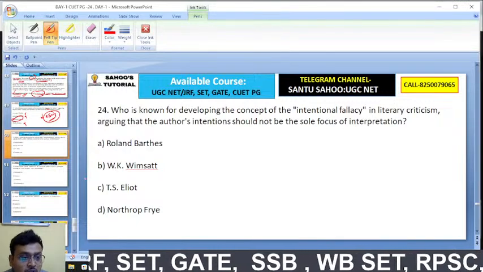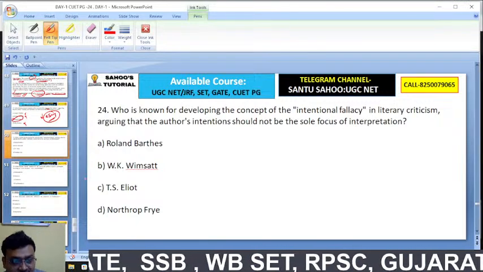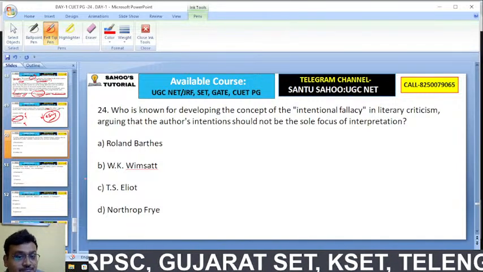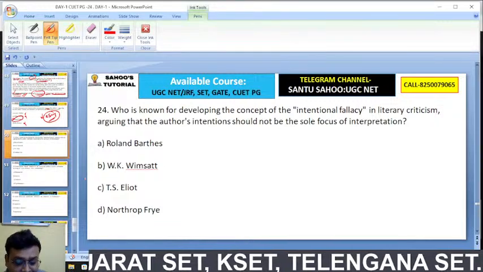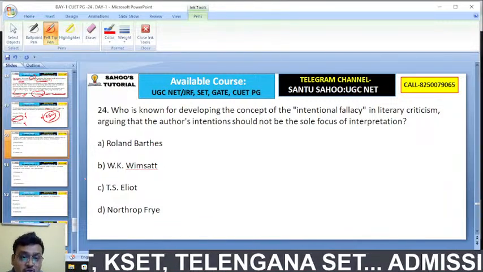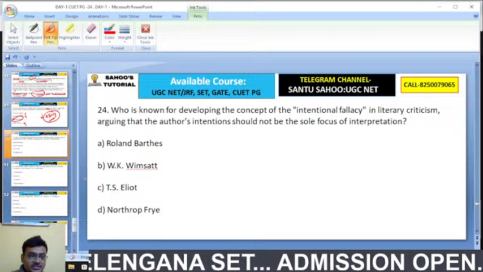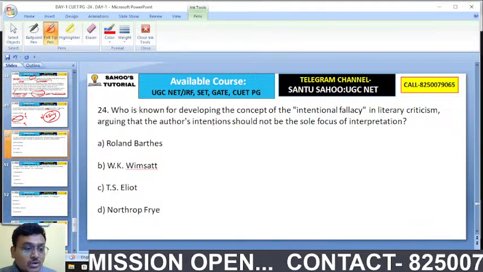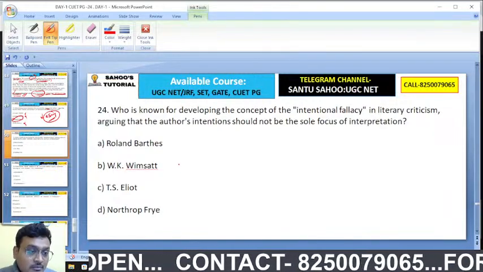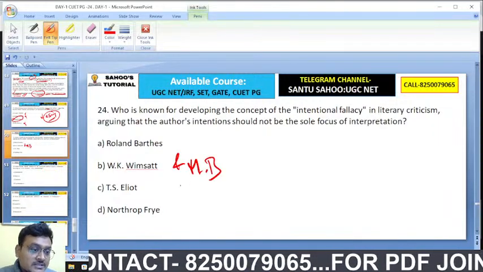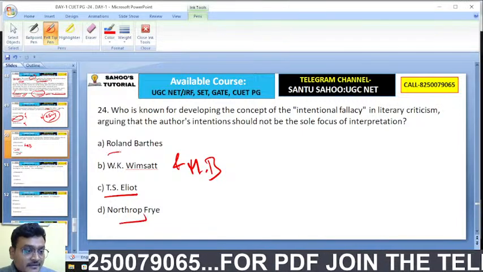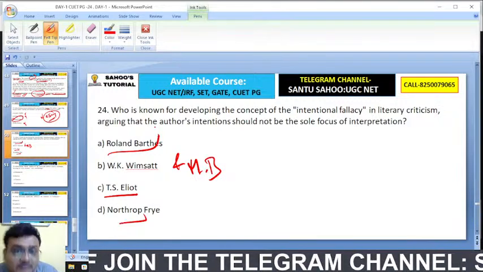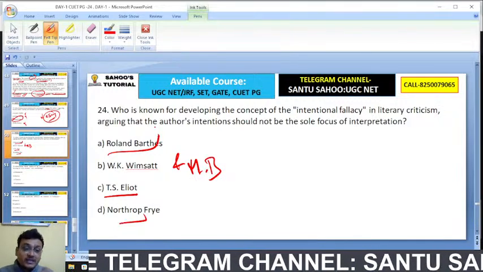Who is known for developing the concept of intentional fallacy in literary criticism, arguing that the author's intention should not be the sole focus of interpretation? Roland Barthes, William K. Wimsatt and Monroe Beardsley, T.S. Eliot, Northrop Frye. William K. Wimsatt and Monroe Beardsley were New Critics.